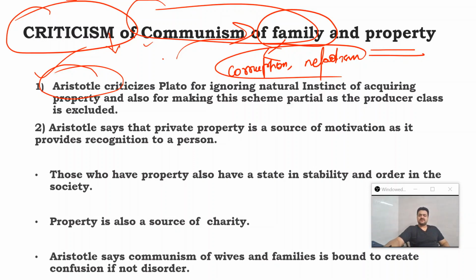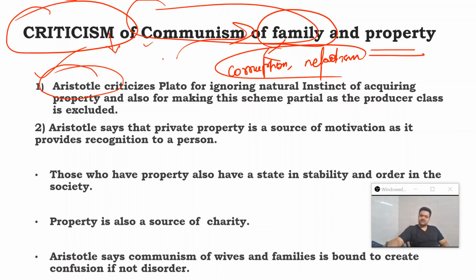He says that the natural instinct of acquiring property cannot be ignored. He also points out that the scheme of communism of family and property is selective, in the sense that it is partial, because the producer class is excluded from it.